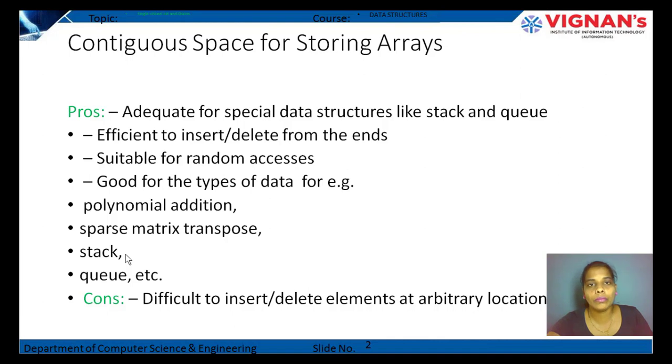What are the disadvantages of arrays? Difficult to insert or delete the element at arbitrary memory locations. We cannot delete the element in the middle of the array, or we cannot insert the element in the middle of the array. This is the main disadvantage of arrays. That's why we are going to the concept called single linked list.